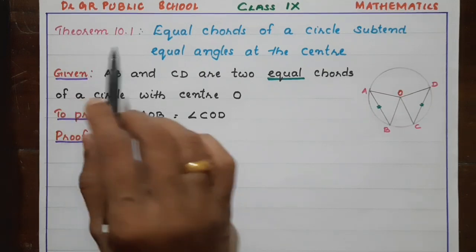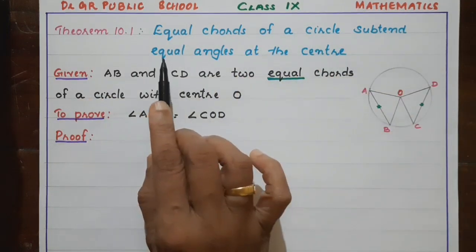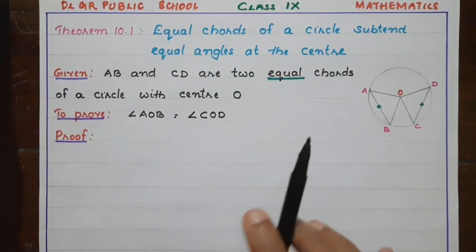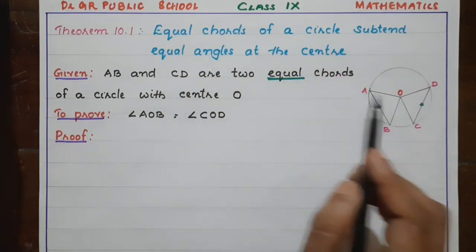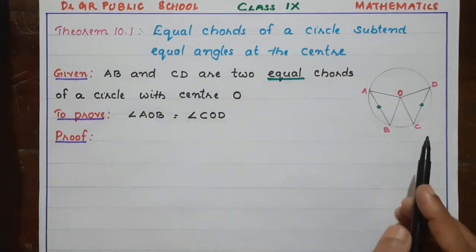First theorem: equal chords of a circle subtend equal angles at the center. Very simple theorem and it is important. Equal chords of a circle subtend equal angles at the center.